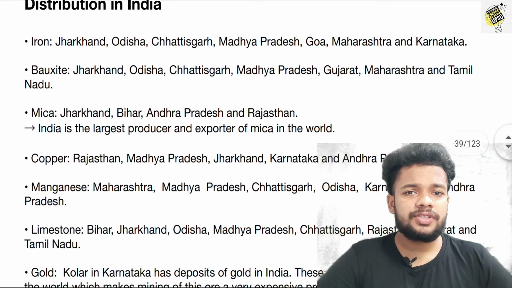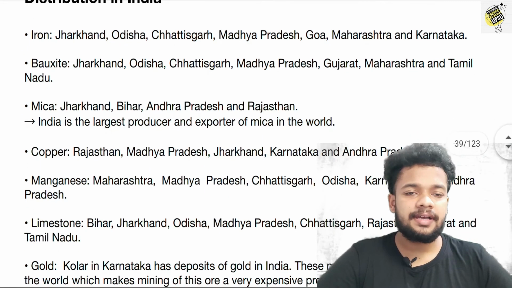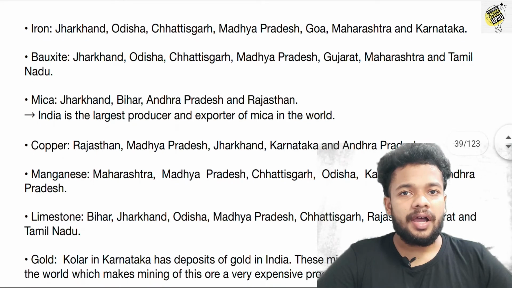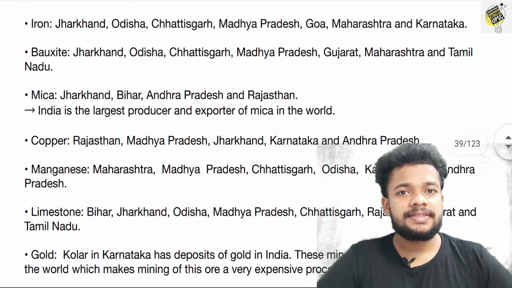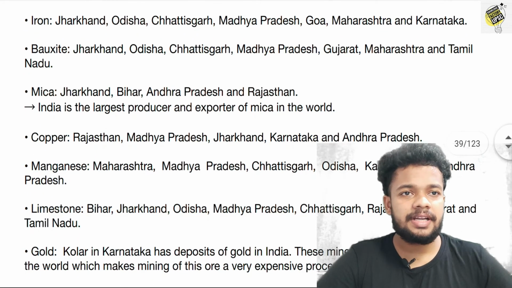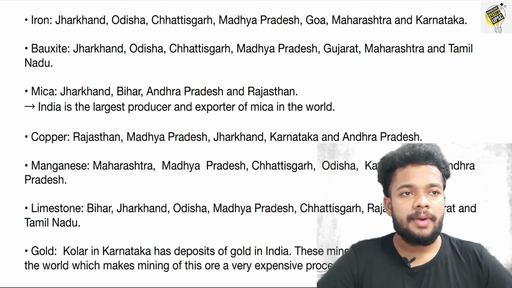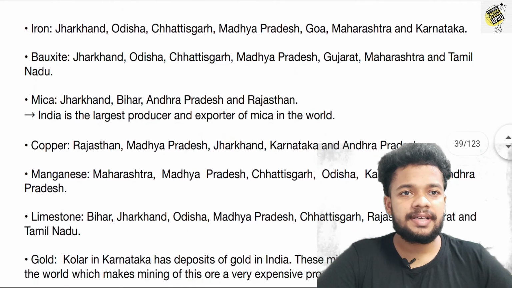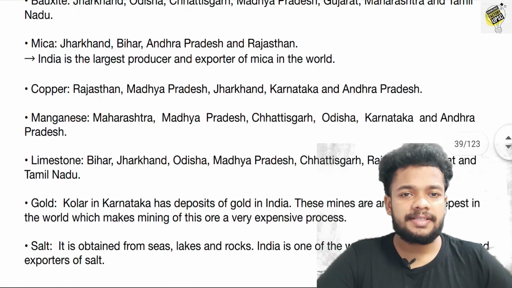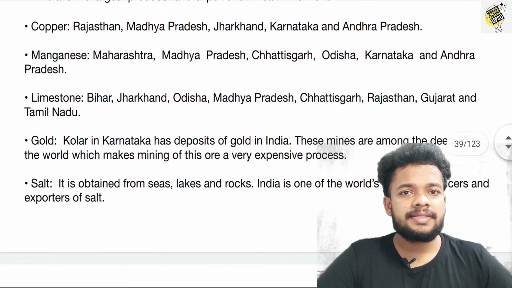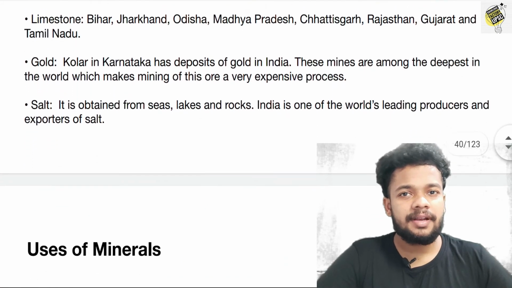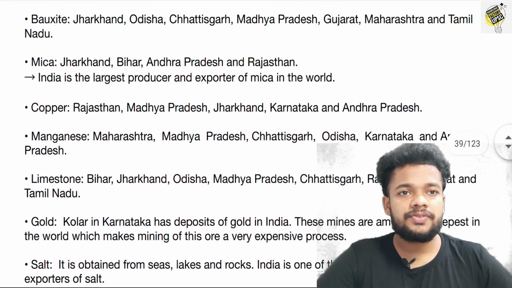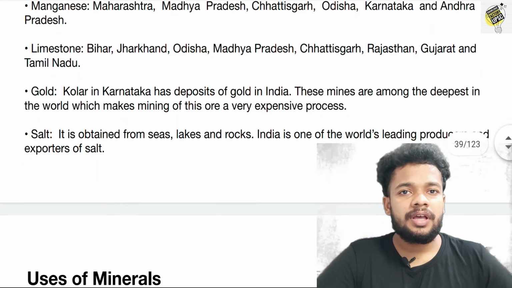Let's see the distribution of these minerals in our India. Iron is found in Jharkhand, Odisha, Chhattisgarh, Madhya Pradesh, Goa, Maharashtra and Karnataka. Bauxite is found in Jharkhand, Odisha, Chhattisgarh, Madhya Pradesh, Gujarat, Maharashtra and Tamil Nadu. Mica is found in Jharkhand, Bihar, Andhra Pradesh and Rajasthan, and India is the largest producer and exporter of mica in the world.